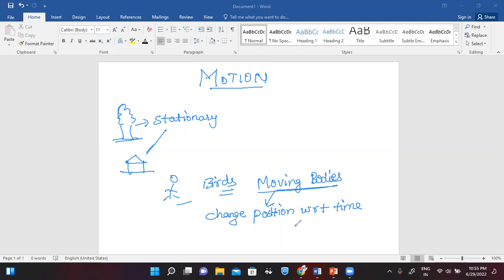So for example, आप सुबह अपने घर से निकले, तो मॉर्निंग में आप अपने घर पे थे, उसके बाद आप अपने स्कूल गए, अगेन आप अपने घर आए, राइट? Okay, so you are changing your position continuously with respect to time, right? It means you are moving, or I can say your body is in motion, isn't it, right? You are continuously in motion or moving from one place to another when you are changing your position continuously with respect to stationary object.